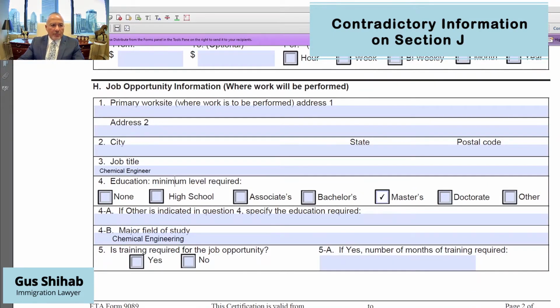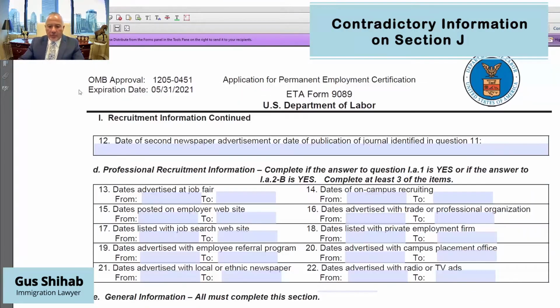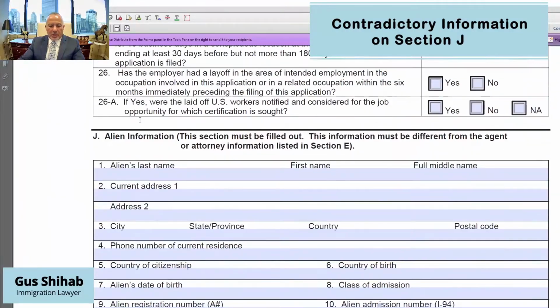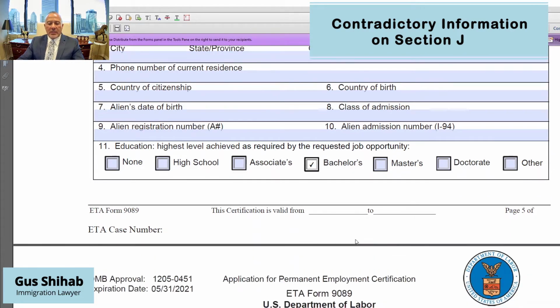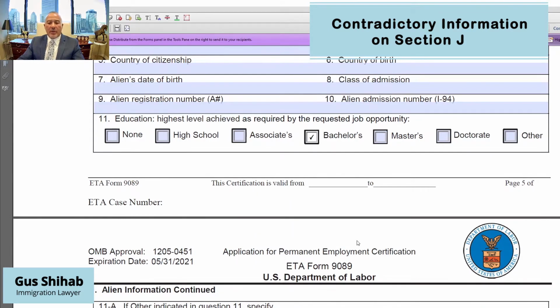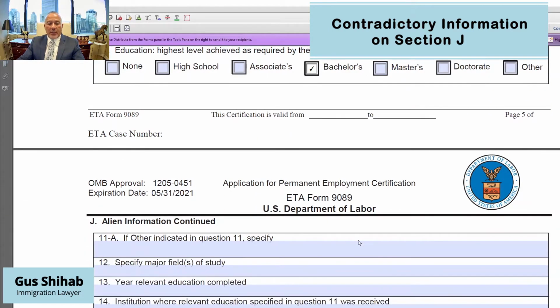So if we go to page 5 here in the bottom, the foreign national's education, that must be mirrored in here. If it's not mirrored, if we check the box bachelor's degree, the case will be immediately denied without audit. Okay, so this is kind of a sloppy drafting that could cause the case to immediately be denied. Just a small mistake like this, after months of preparation, and the case will be denied without audit.